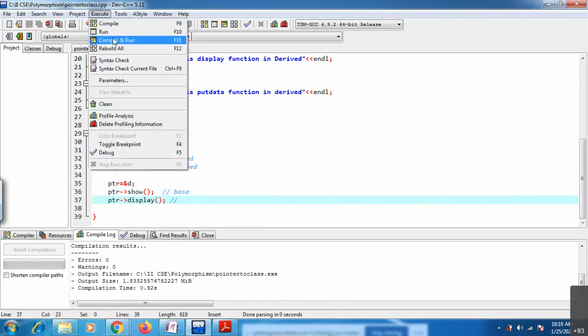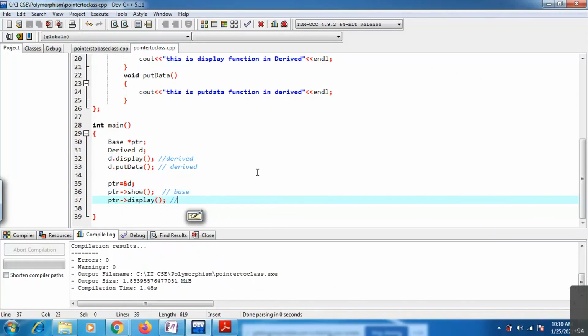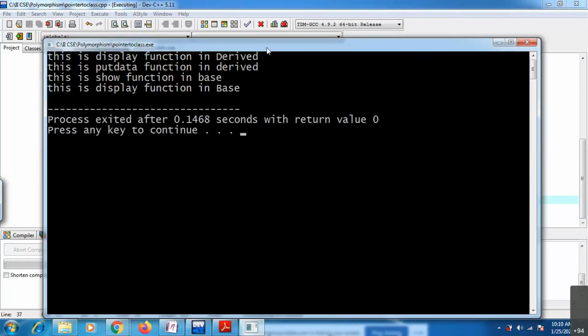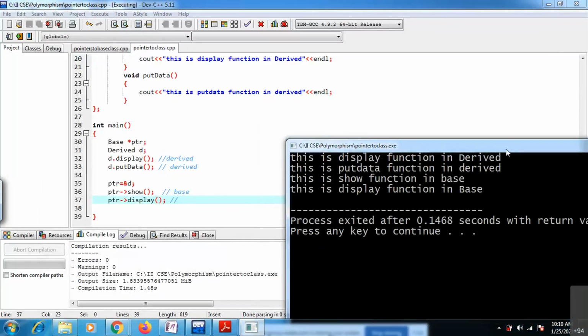Now see this output. First, by using the derived class object reference, I called these two here. By using the derived class object, d dot display, it printed these two derived class members.